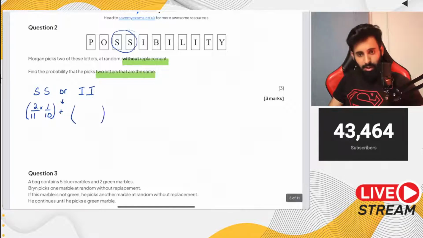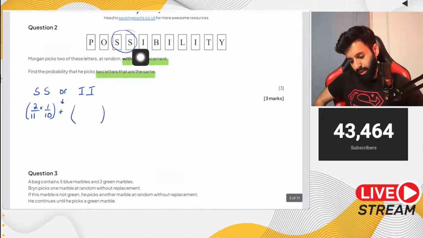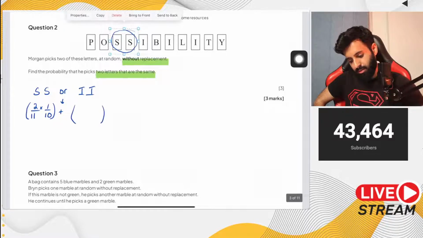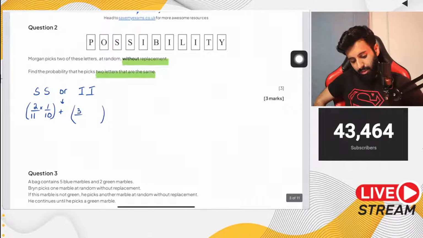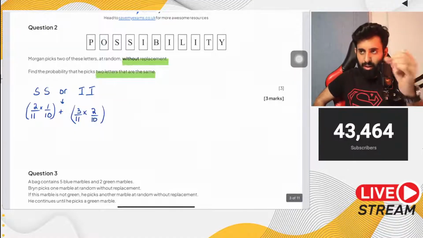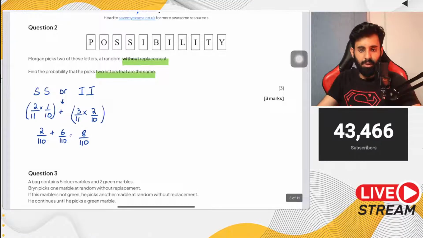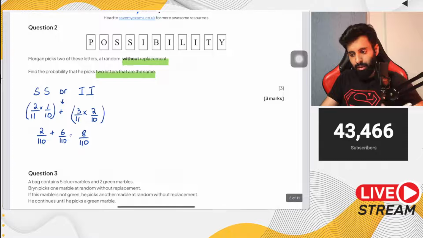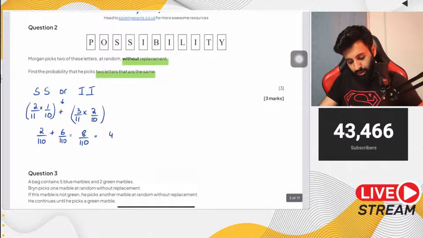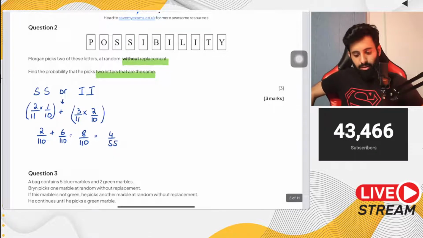Now what about both I's? Let's see how many I's we have: 1, 2, 3. So we have 3 I's. In the first attempt it's going to be 3 upon 11. In the second one, it's going to be 2 upon 10, because if you take out one I, your favorable goes down by 1 and your total also goes down by 1. So here we have 2 upon 110 plus 6 upon 110, which is equal to 8 upon 110. 8 divided by 110 is equal to 4 upon 55. And there you go, that's your answer.